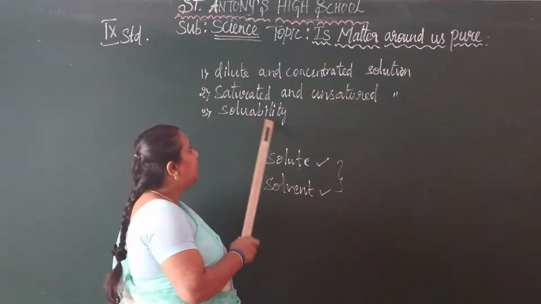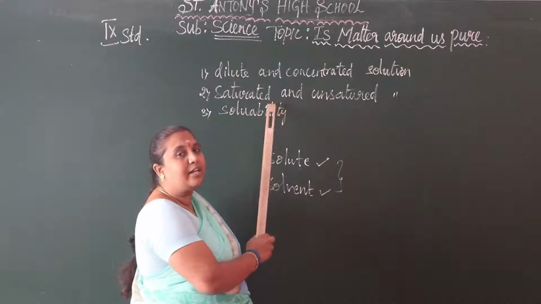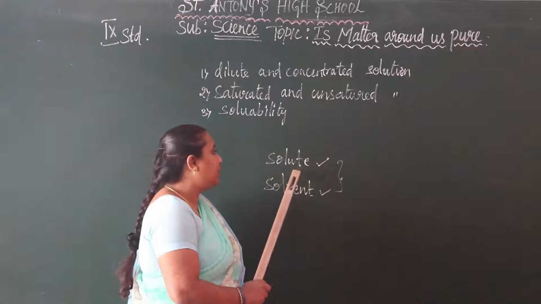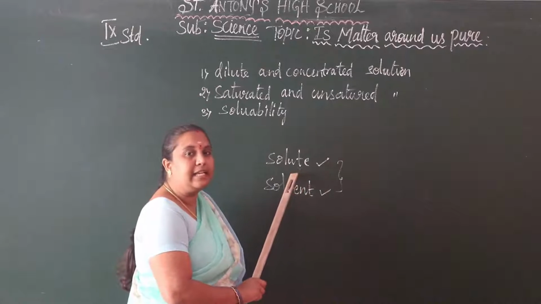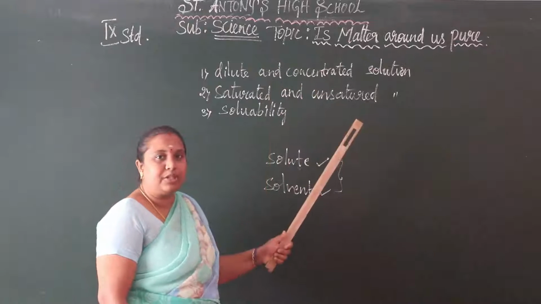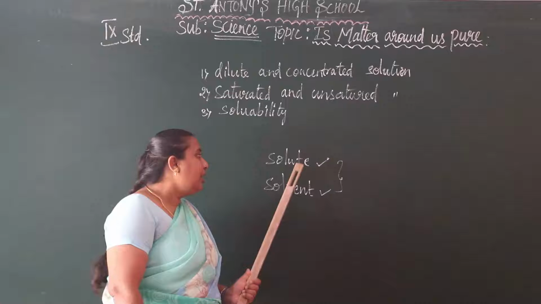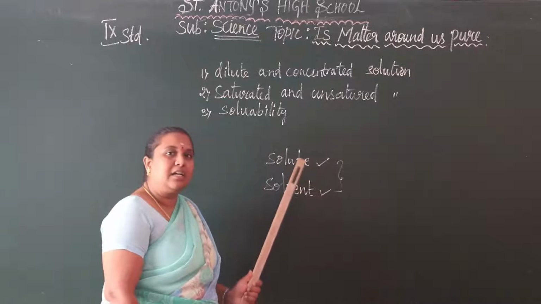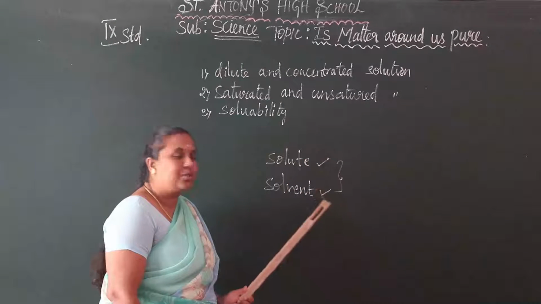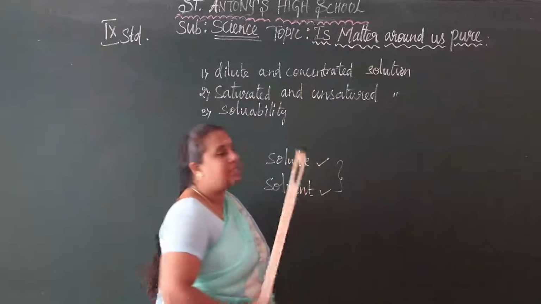These terms are related to a solution based on the components present in the solution, solute and solvent.